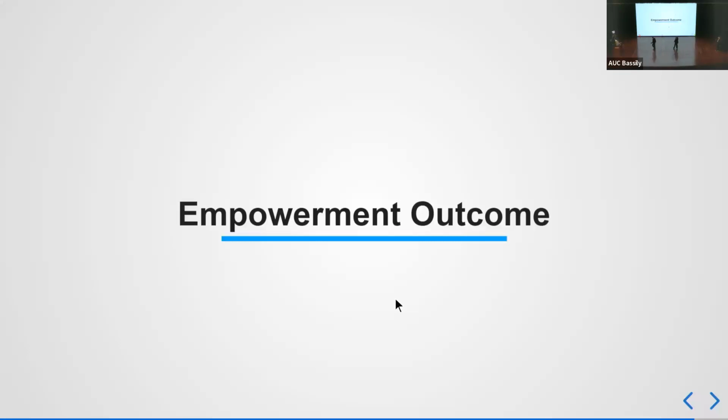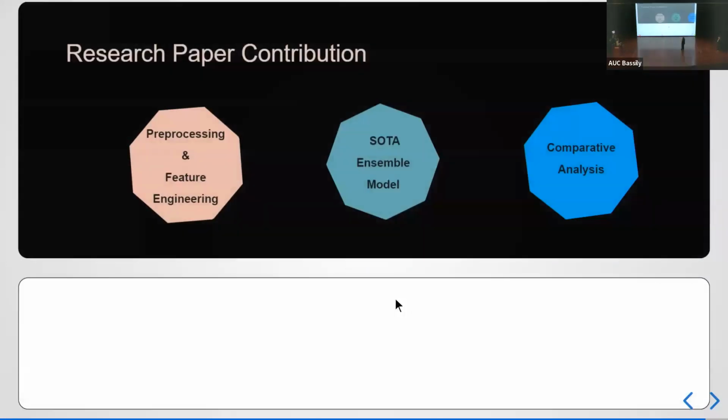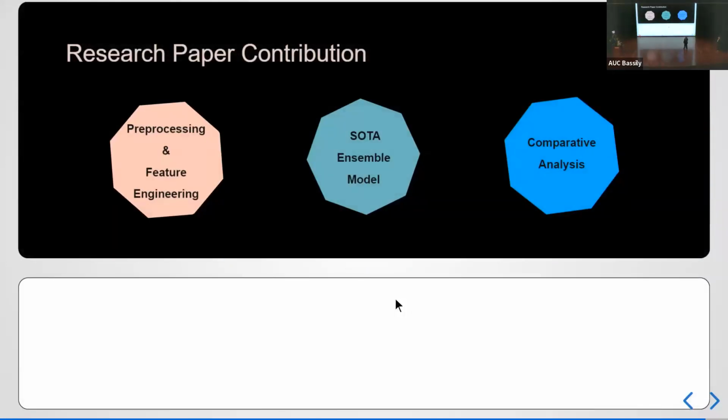So for our empowerment outcome, we aim to publish a research paper. We did a thorough literature survey where we found many gaps in the literature, and in our paper, we tackled each and every gap that we found.